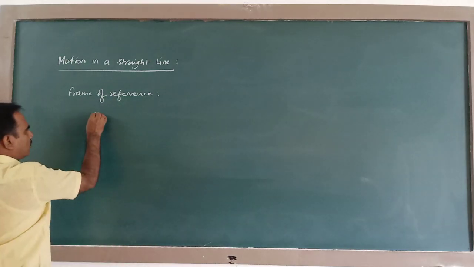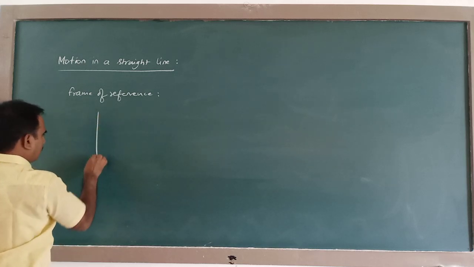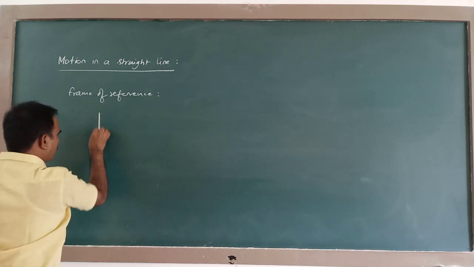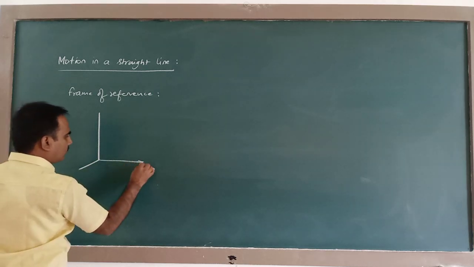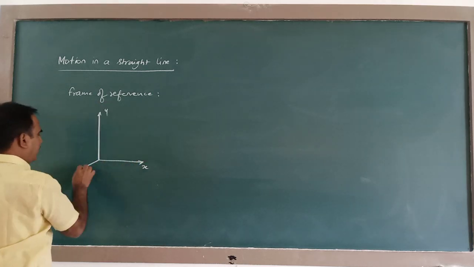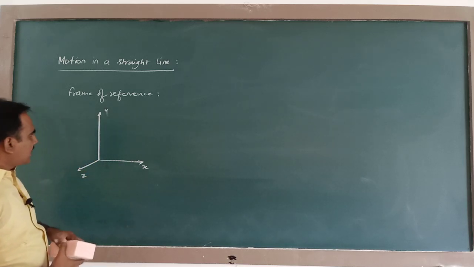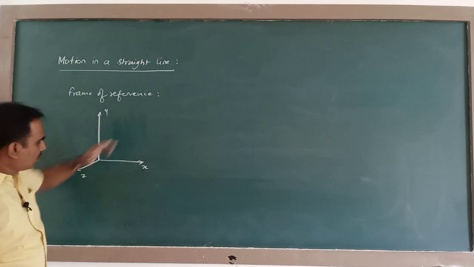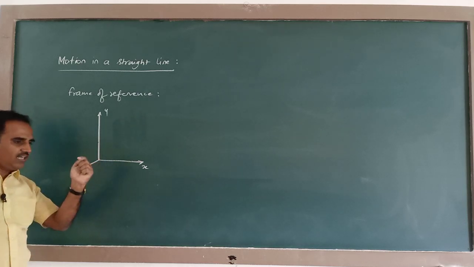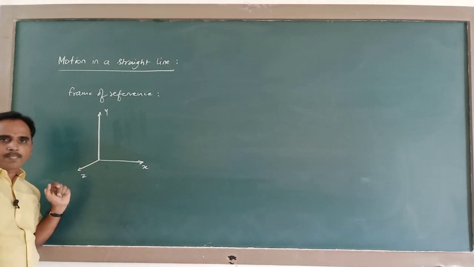In the Cartesian coordinate system in geometry, you have three axes like this: x, y, z. These x and y axes are in the plane of the blackboard, and the z direction is perpendicular to the blackboard, which is shown like this.